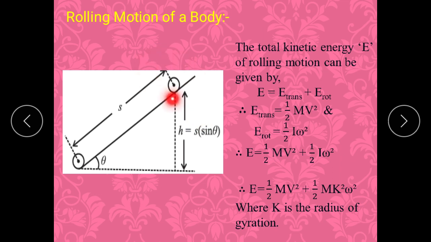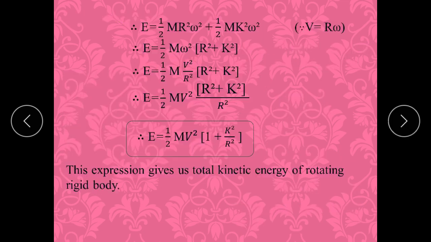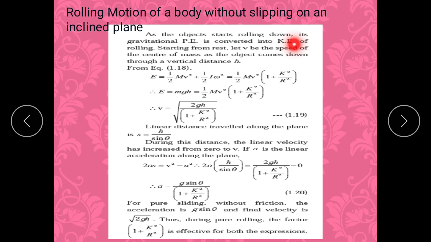And this gravitational potential energy gets converted into what? Kinetic energy. Starting from rest, let v be the speed of the center of mass as the object comes down through the vertical distance h. We have already derived the total kinetic energy: half mv square plus half I omega square, that is half mv square in the bracket 1 plus k square upon r square.